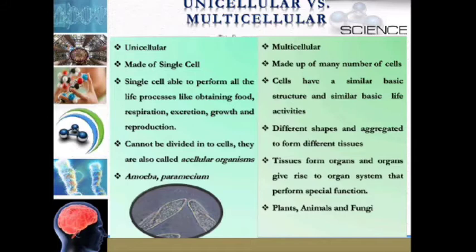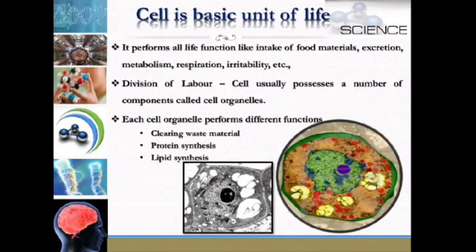Cells have a similar basic structure and similar basic life activities, different shapes, and are aggregated to form different tissues. Tissues form organs and organs give rise to organ systems that perform specific functions. For example, plants, animals and fungi. The cell performs all life functions like intake of food materials, excretion, metabolism, respiration, irritability, etc. So there is a division of labor.